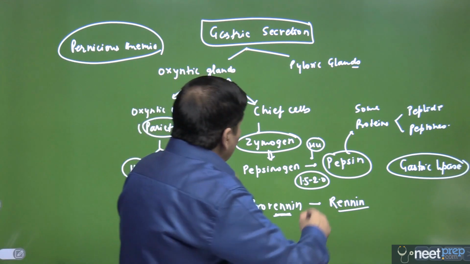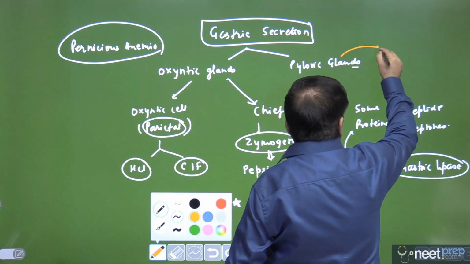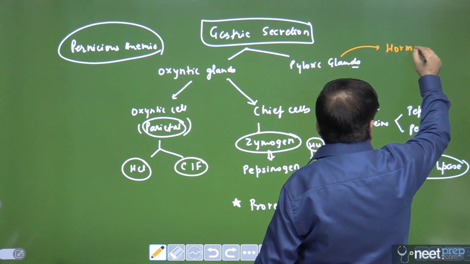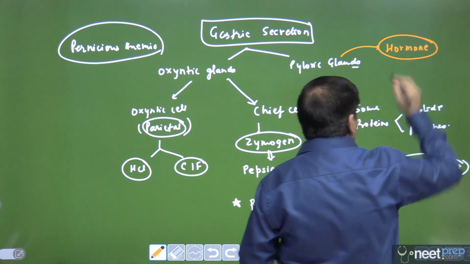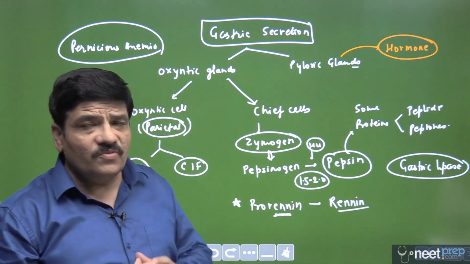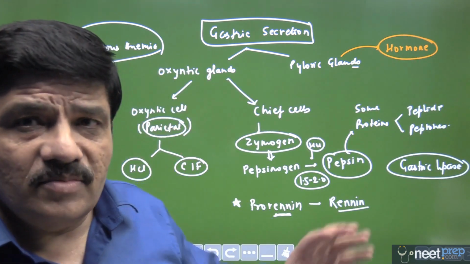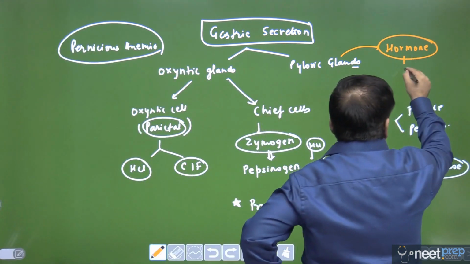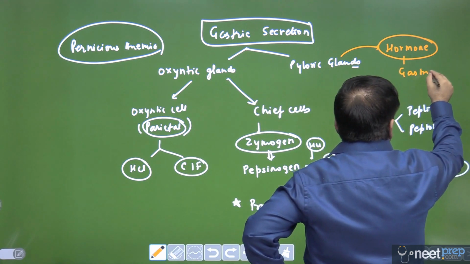Now we are looking at the pyloric glands, and please remember we are talking about a hormone here. Now this is very, very important to understand. We are so accustomed to thinking about enzymes when we talk about the digestive system that we may forget that it is actually a hormone, and this hormone is gastrin.